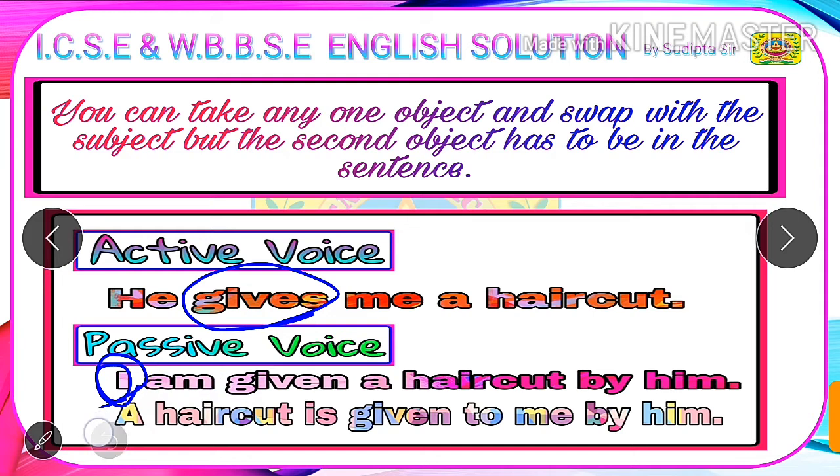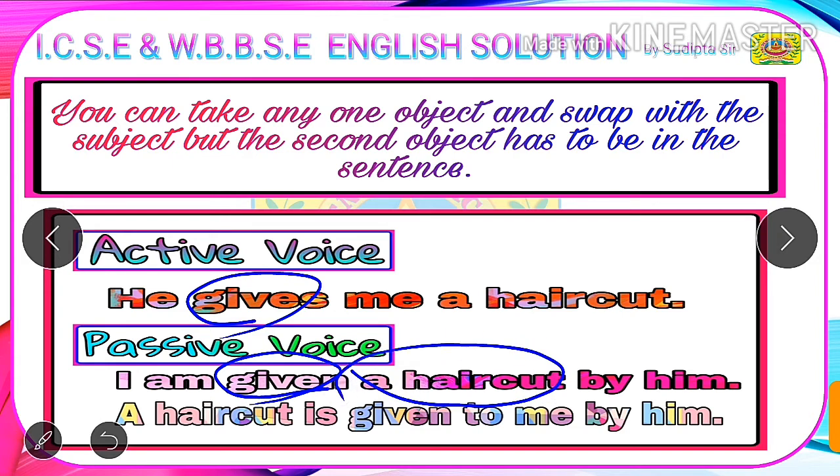Now we need to write the V3 form of the given verb in active voice. The verb is give, which becomes given in V3 or past participle form. After writing the past participle form, as we have swapped the subject with the indirect object, we will write the direct object after the verb, that is the participle form of the verb. So I am given a haircut. A haircut is the direct object. Next we will write a preposition before our object, that is him. So our final answer in this case is I am given a haircut by him.